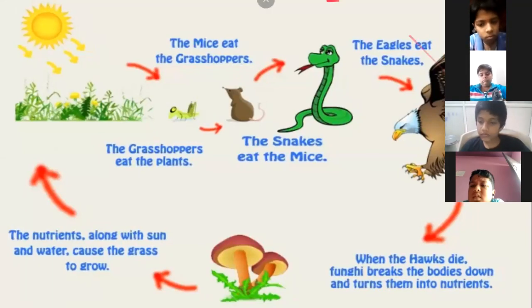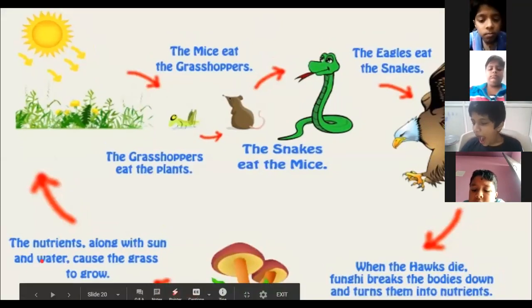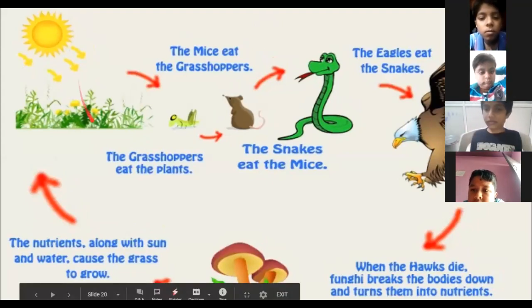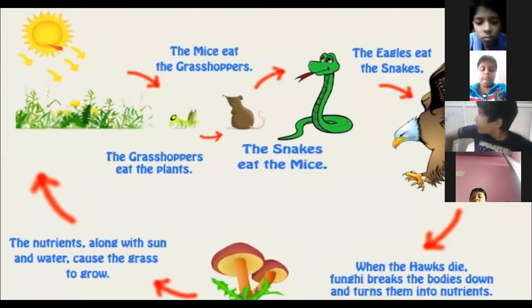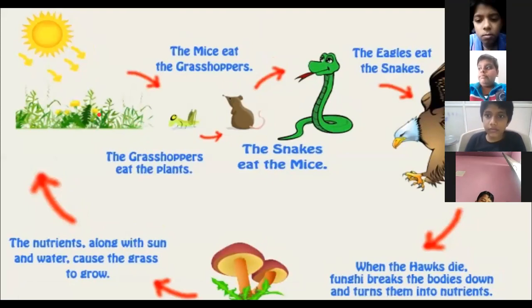Let us see about another food chain now. Different food chain. You can see here. I showed you one food chain. This is another food chain. Rays of the sun. Because of the sun's light, you can see the plants preparing their food. This is grass. Grass, whether any plants, they prepare their own food. Now this grass is eaten by whom? It is eaten by the grasshopper. Grasshopper eating the plant.